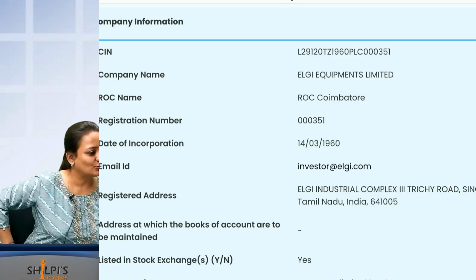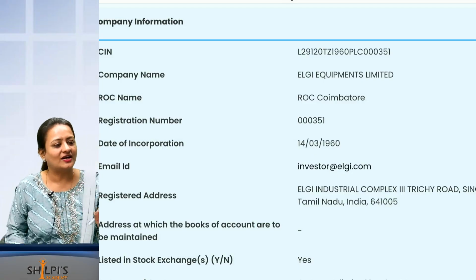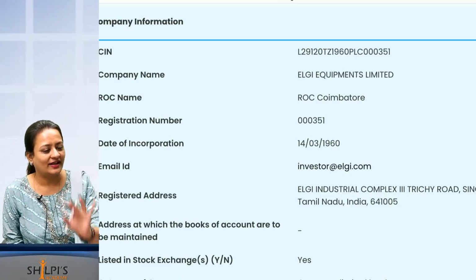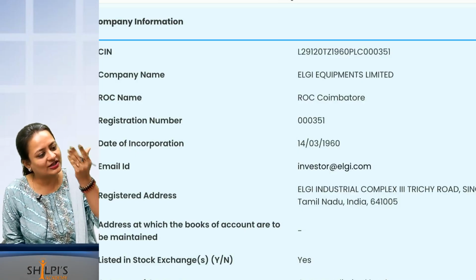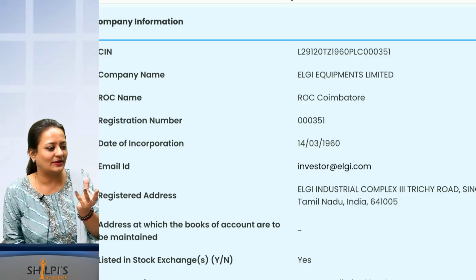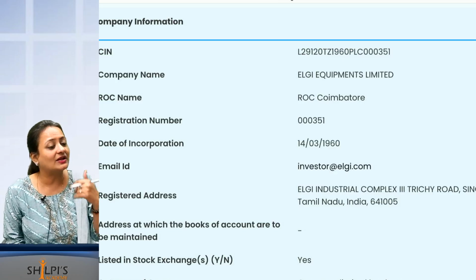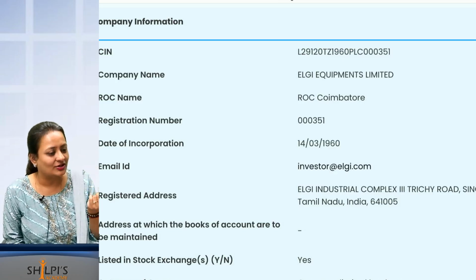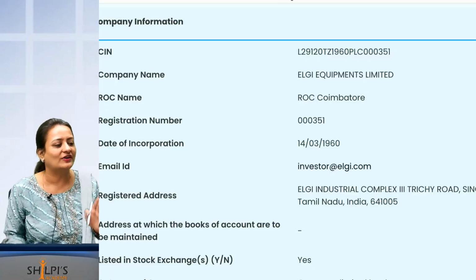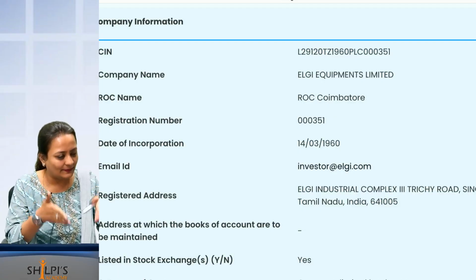I am telling this to you today, but even after 10 classes, students still make the same mistake. I give one question and they will write one answer. And I ask, did you check whether it is private or public? Because your answer changes if it is private or public. Private companies have many exemptions. So first, before reading any paper in your question paper, always check whether it is a public company or a private company.